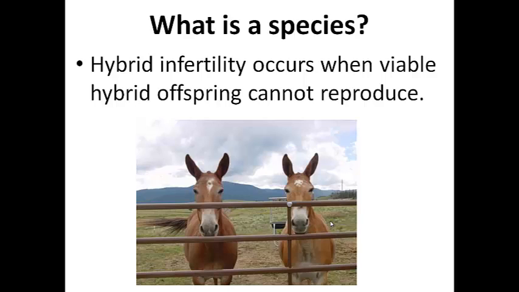But the bottom line is, oftentimes hybrids can be produced, but those hybrids are not fertile themselves. And so that is something that prevents horses and donkeys from becoming one species, because mules cannot reproduce. The combination of those two species never gets beyond that particular point.